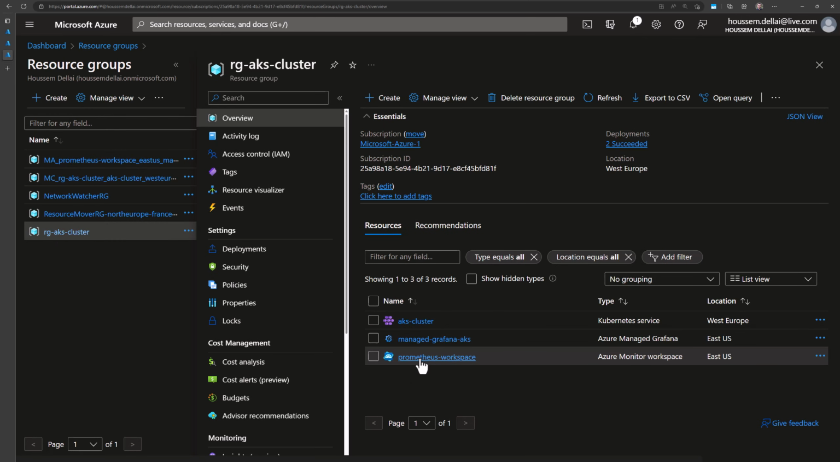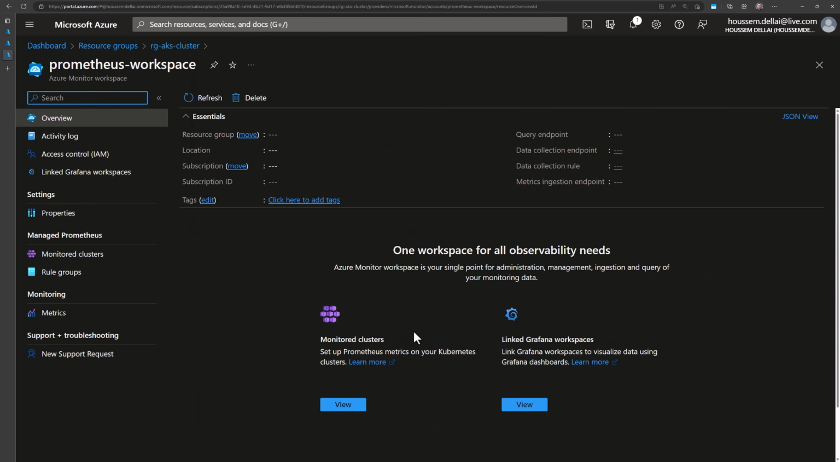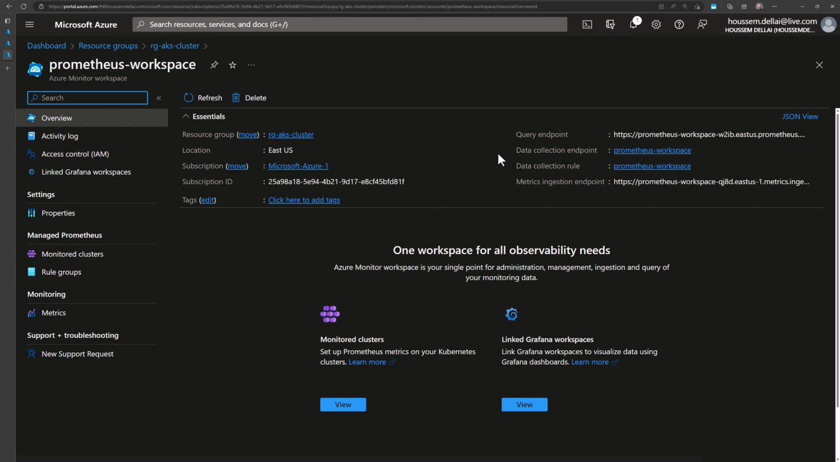Let's start by looking first at the Prometheus instance. So here, I get the overview, where I have the query endpoint. If I want to run queries, from here I can use PromQL in order to query the metrics. And they have the metrics ingestion endpoint. This is what my monitoring agents will use in order to send the metrics into this Prometheus workspace.